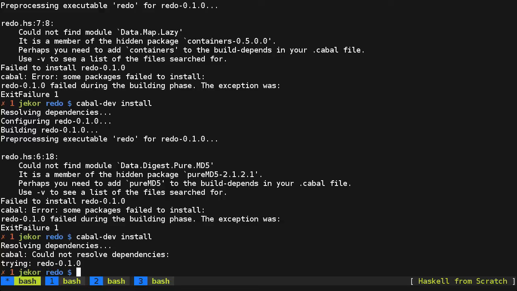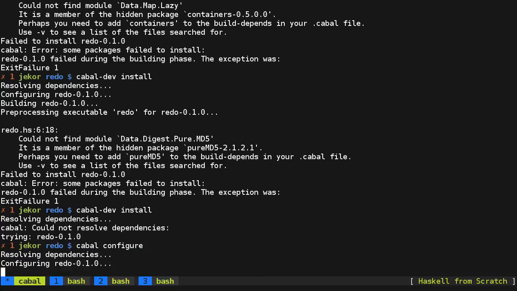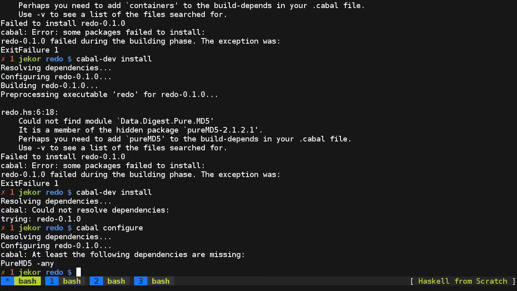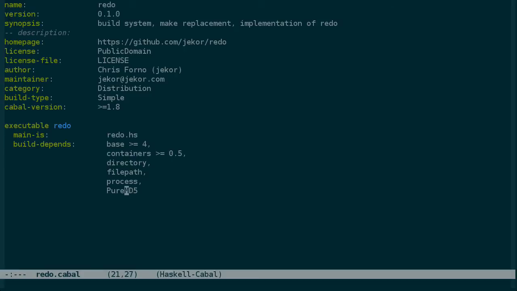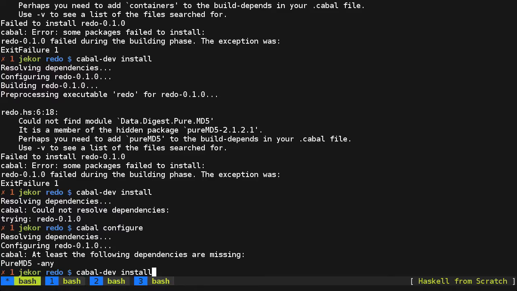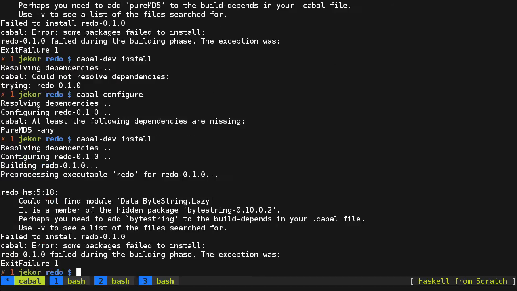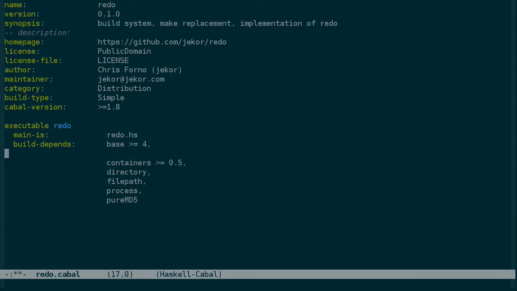And I introduced this one intentionally just to show you that Cabal Dev is sort of a wrapper around Cabal or Cabal install, and sometimes it masks the error messages for you. So if we just did Cabal configure, we should find out what's wrong here. And that's because I uppercased the P in pure MD5. So now when we switch back to Cabal install, we see that byte string is missing.